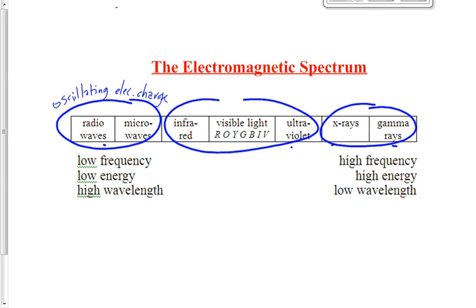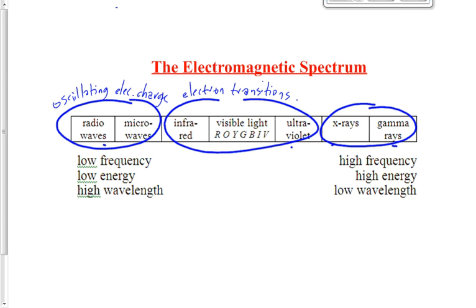Infrared, visible light, ultraviolet are all produced by electron transitions. You guys have learned a little bit about this in chemistry class, probably. Electrons can make a transition from the first level to the fourth level. That doesn't give off EMR. When it makes a transition from 1 to 4, it absorbs EMR. It has to absorb energy to jump a level.